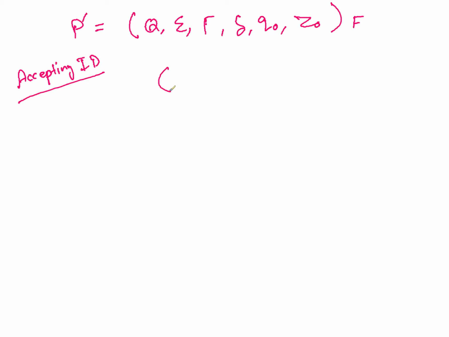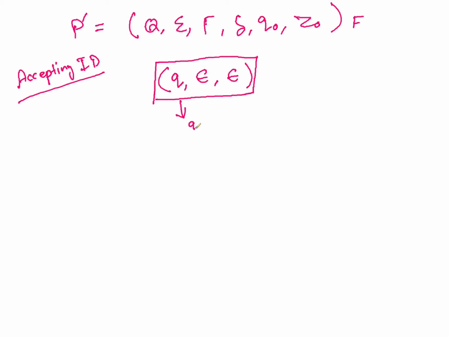Here an accepting ID is such that any state, epsilon, and actually not even Z0, you should have epsilon. So when the stack becomes empty, you are popping out the Z0 also, right? So this is the accepting ID.